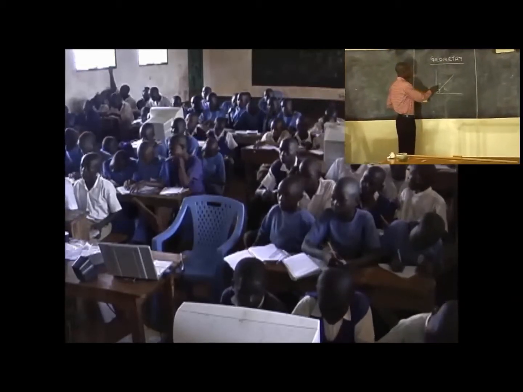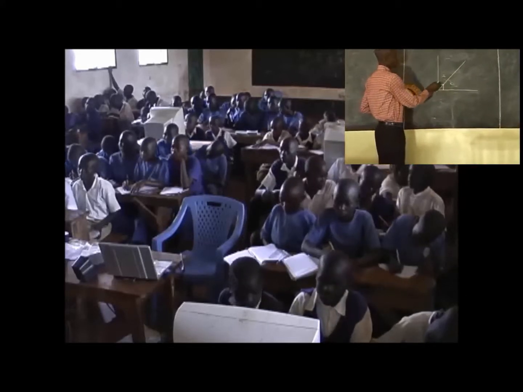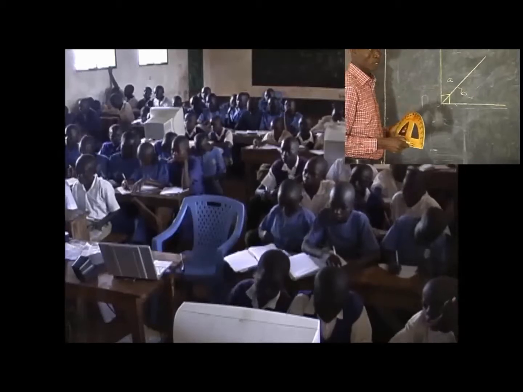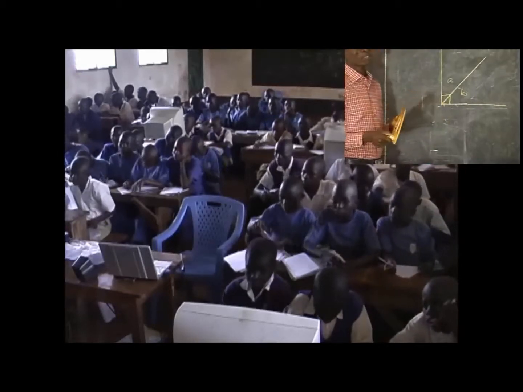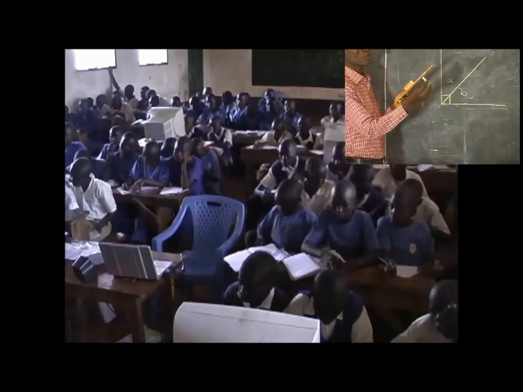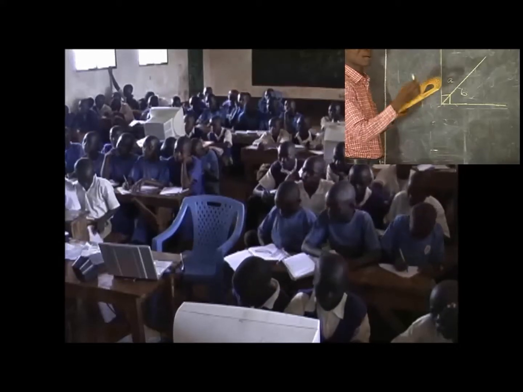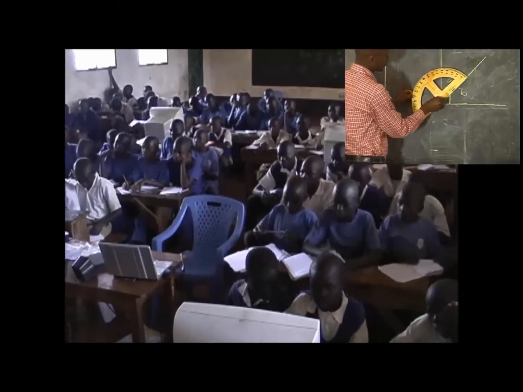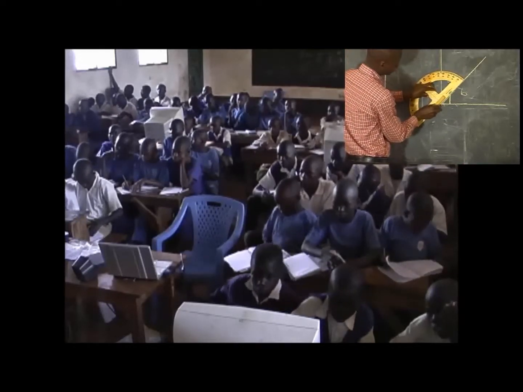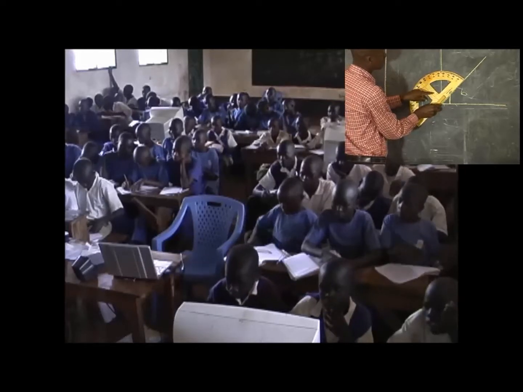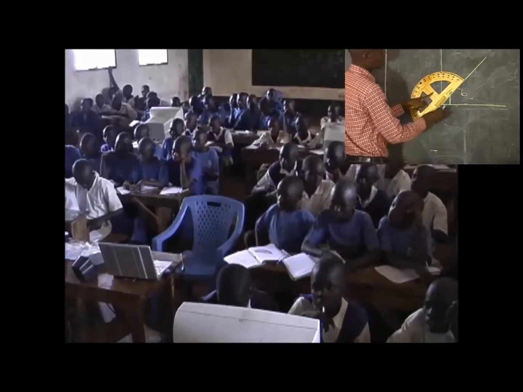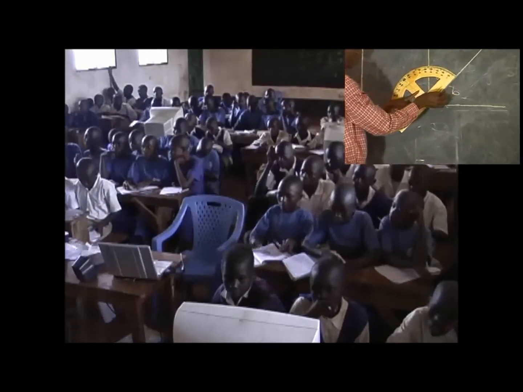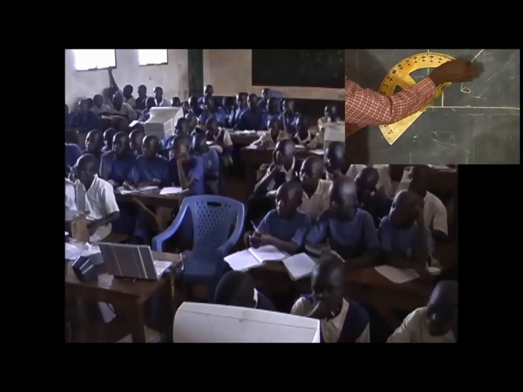To find the size of the angle marked A, one of the two lines forming the angle must be taken as your baseline, the line that the baseline of the protractor is placed parallel to. This is how I'll place my protractor. I've taken this line as my baseline, that's why the baseline of my protractor runs parallel to it.